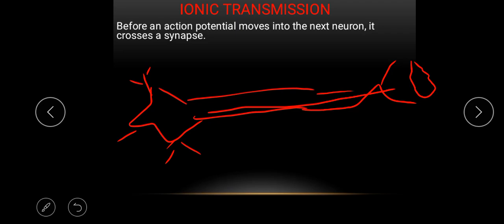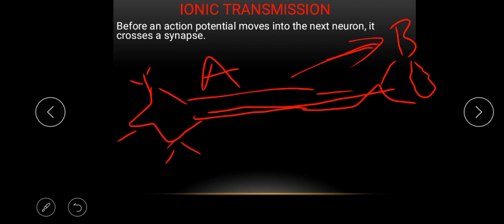Now the minute junction between a neuron and the next neuron is what we refer to as a synapse. If this is neuron A that is transmitting an impulse or an action potential to neuron B, this neuron A is what we refer to as the presynaptic cell, and neuron B is referred to as the postsynaptic cell.